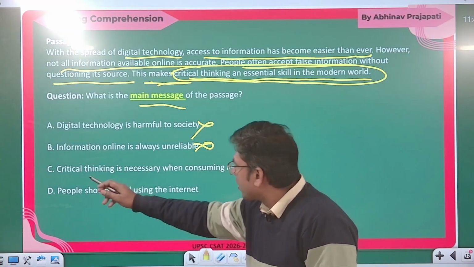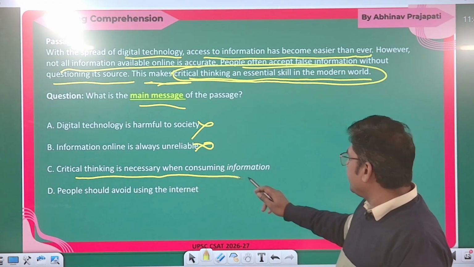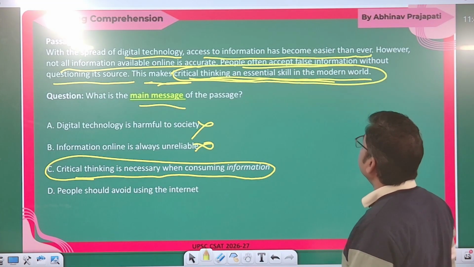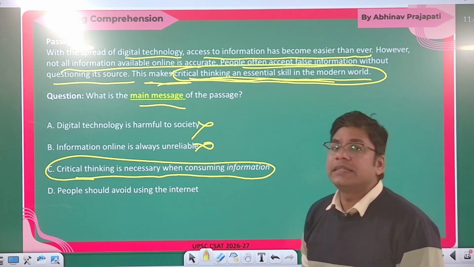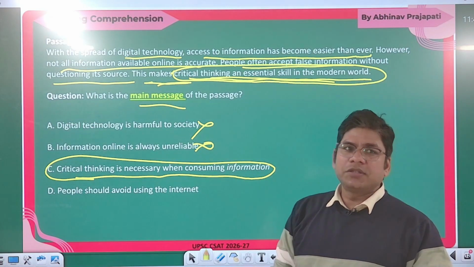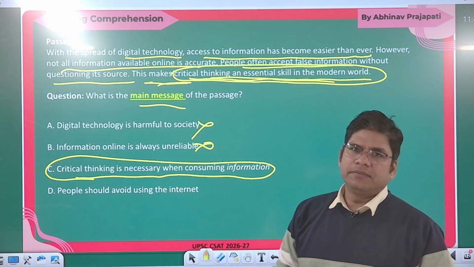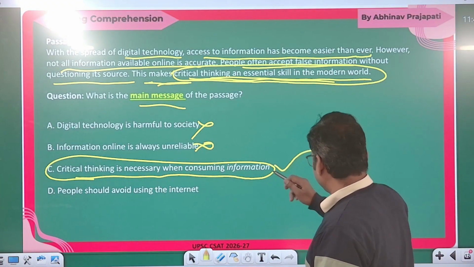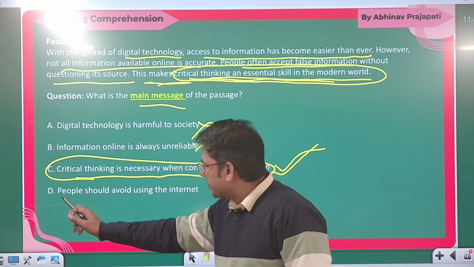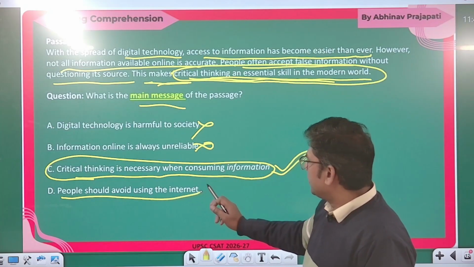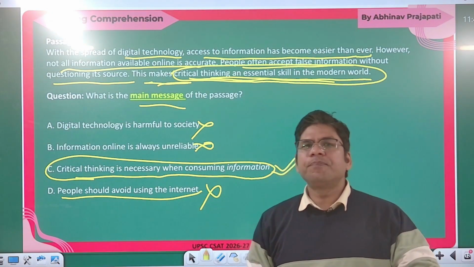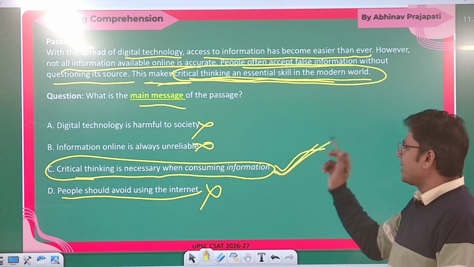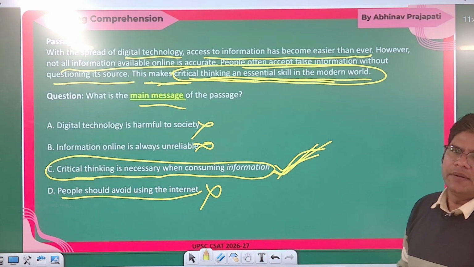Okay. Critical thinking is necessary when consuming information. So this is actually in the last line. Critical thinking means you should always question the source of the information that you are being provided or that you are getting online. Okay, so this is the right answer. Can you see option C? Option D, people should avoid using the internet. This is again an extreme point, a rigid statement. Okay, so this cannot be your choice. So your best choice is option C.